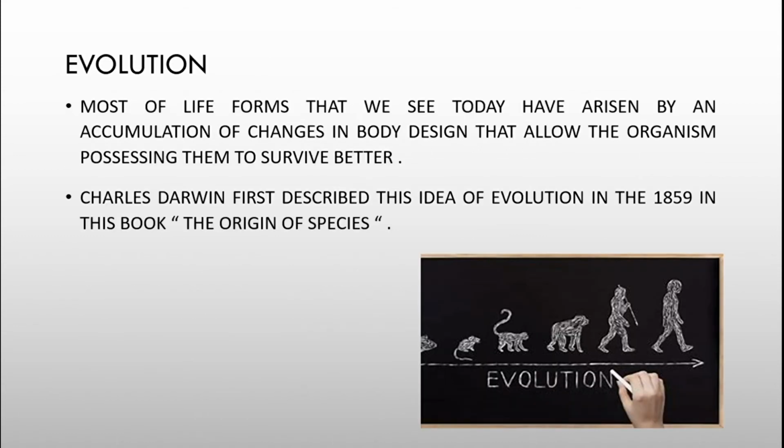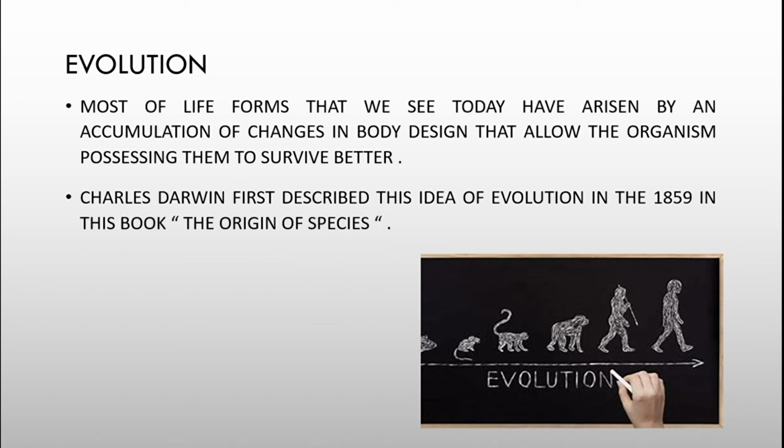Next is evolution. Now what does evolution mean? Most life forms that we see today have arisen by an accumulation of changes in body design that allow the organism possessing them to survive better. So we have seen many organisms which have arisen from life forms of many millions or billions of years ago, with accumulated changes in their body designs that allow organisms possessing them to survive better.